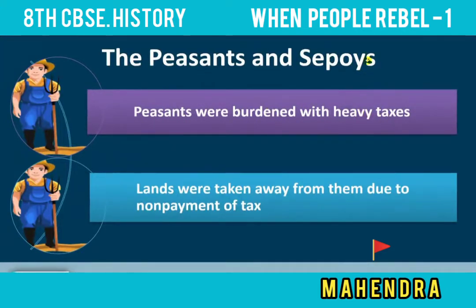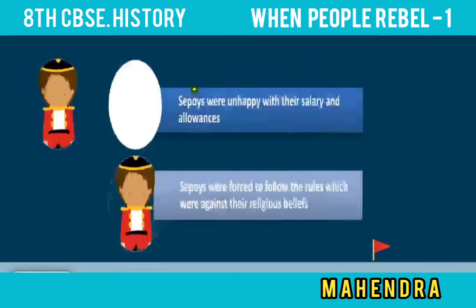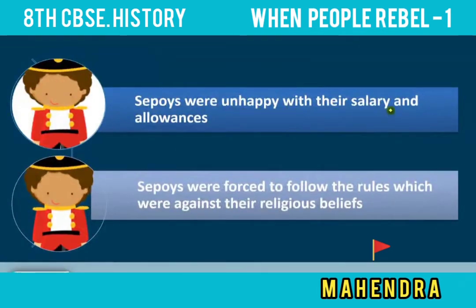Related to peasants and sepoys, peasants were burdened with heavy taxes. The ordinary people who do agriculture and land work had to pay a lot of tax to the British. There were taxes such as the Permanent Settlement, Ryotwari, and Mahalwari. Such taxes were very cruel. Without mercy they had to pay the tax, otherwise they faced punishment. If the peasants did not pay the tax in time, their land was taken away by the British officers as a punishment.